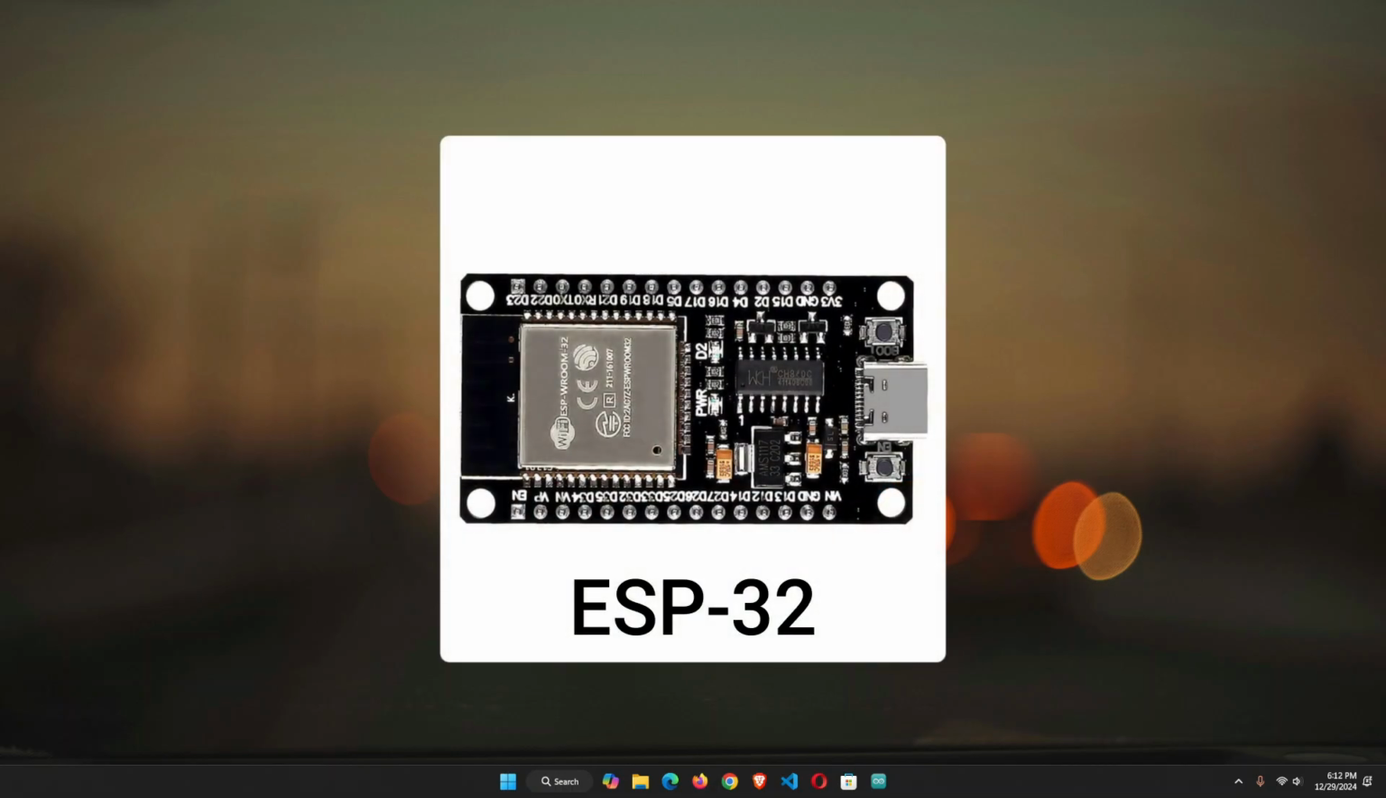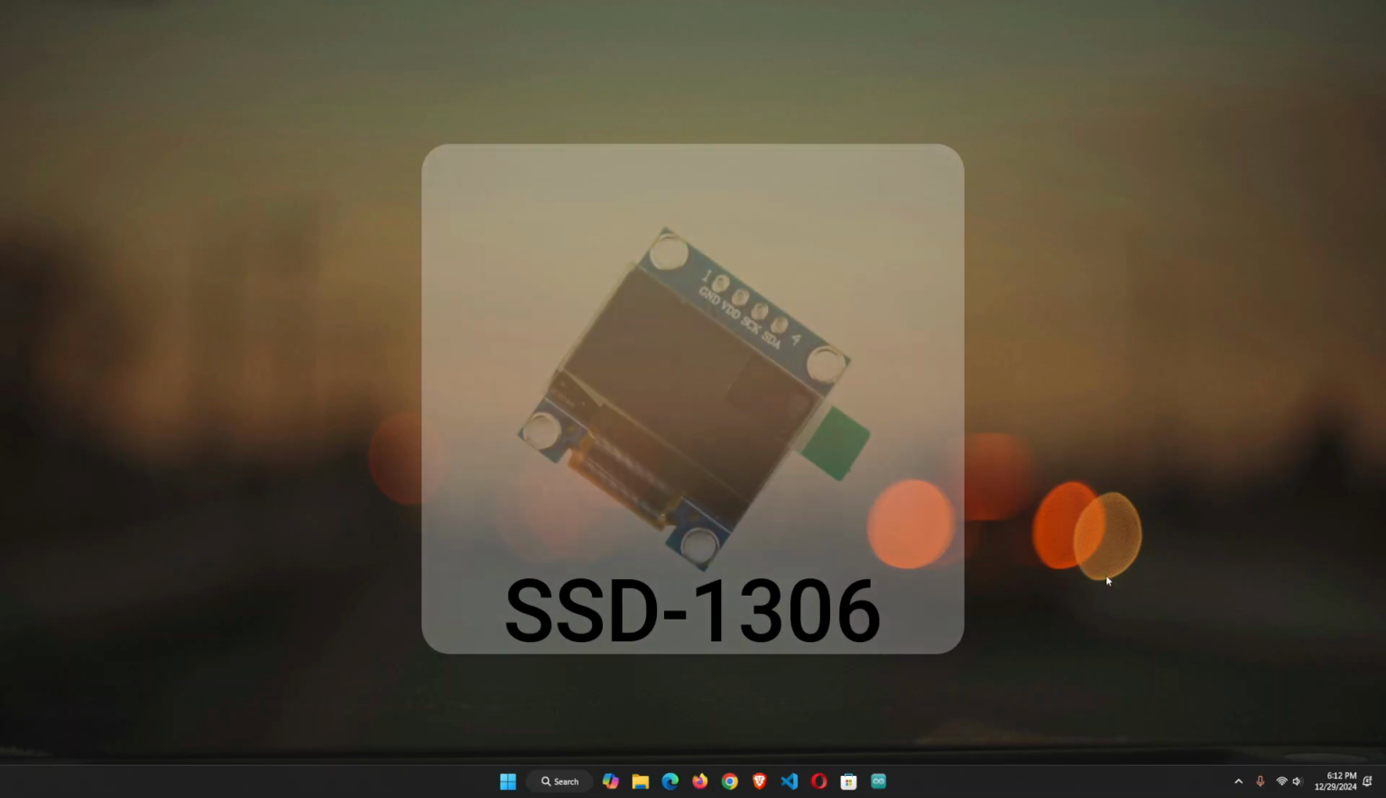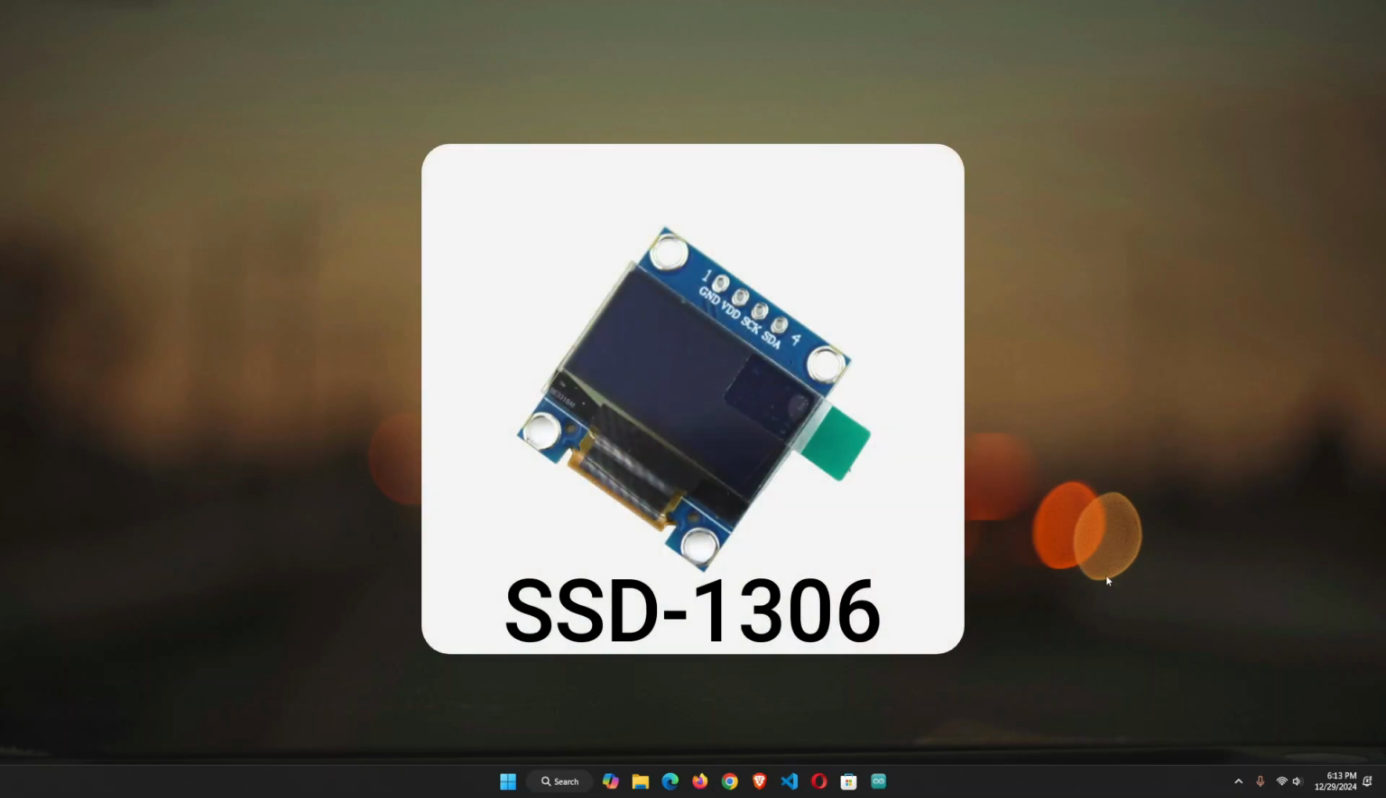First, ESP-32. I prefer using this over Arduino because it offers Wi-Fi and Bluetooth connectivity without much hassle, consumes less power and has more GPIOs, and moreover it is compact. Second, display SSD1306. This display has support for displaying images. It supports I2C communication protocol and consumes less power.